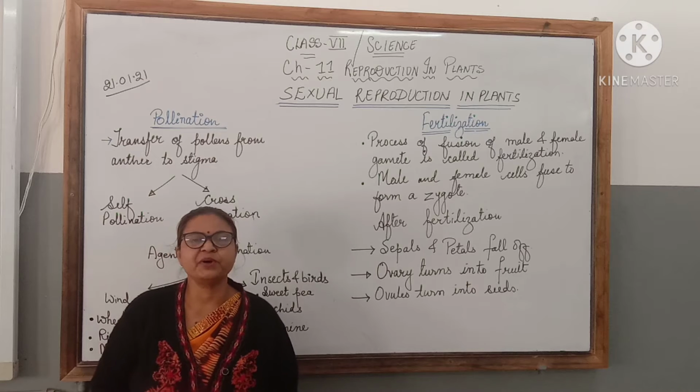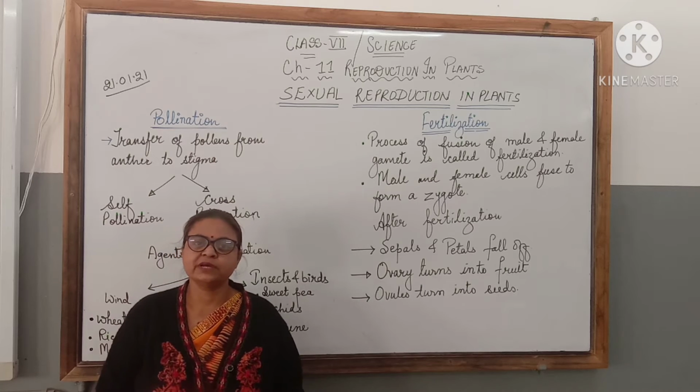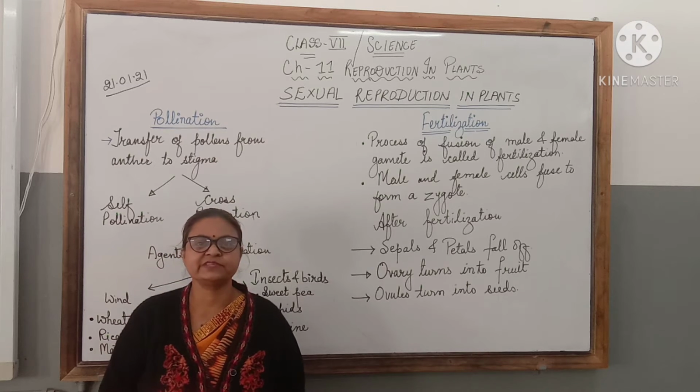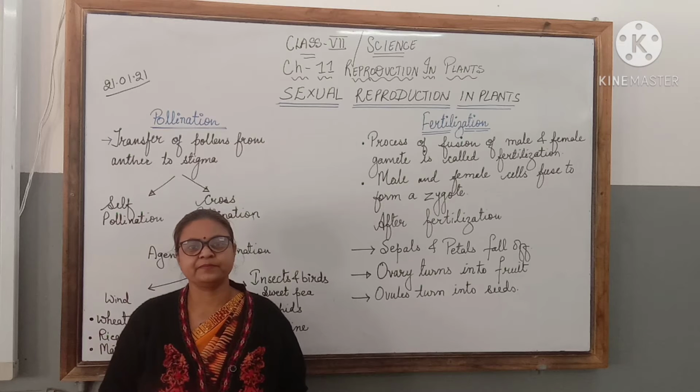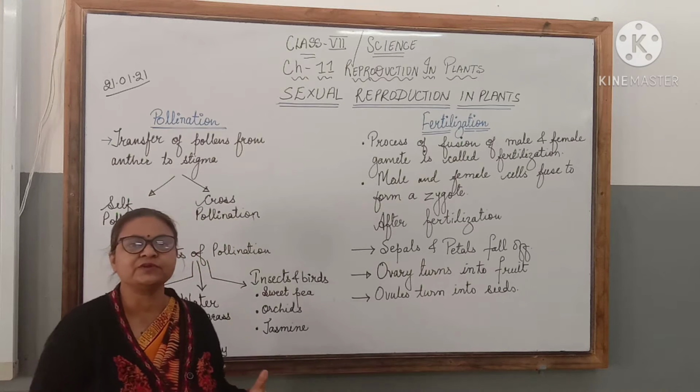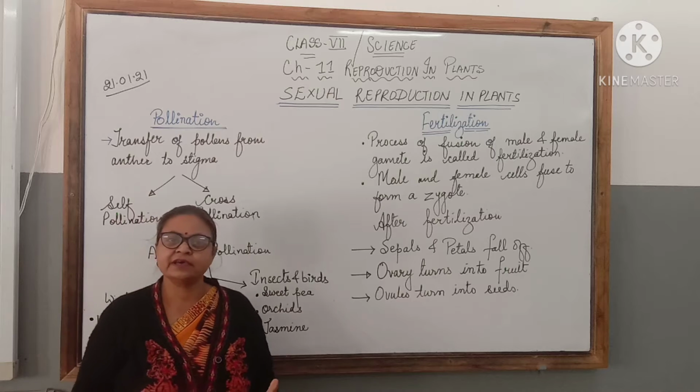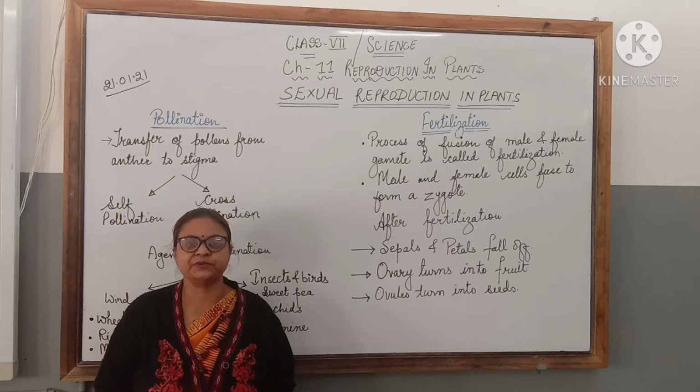Flower is the reproductive part of the plant. So the reproductive cells are also produced in the different parts of the flower. Now how does sexual reproduction occur in plants? That we shall see in this video.